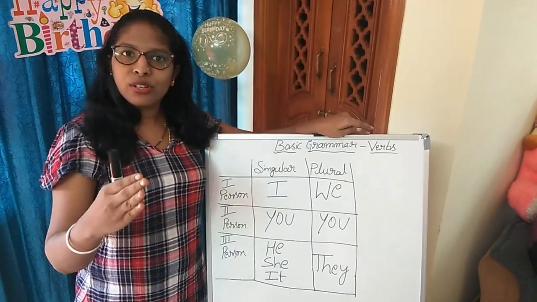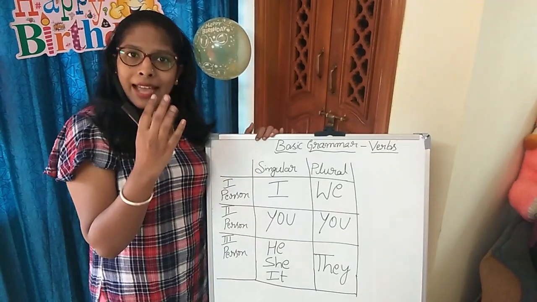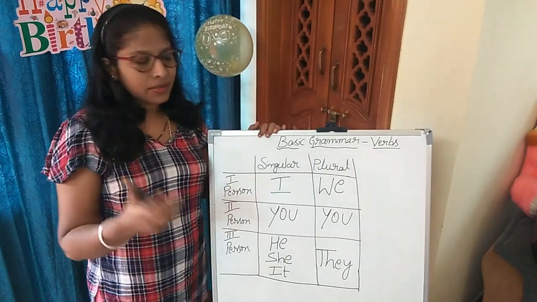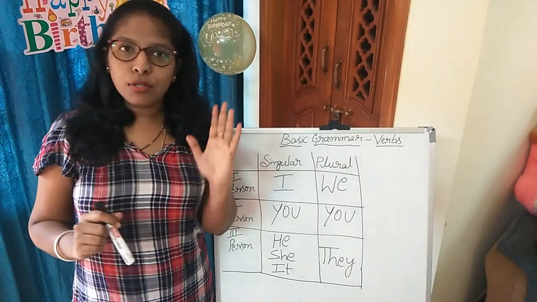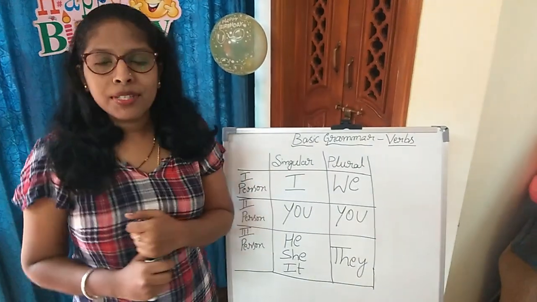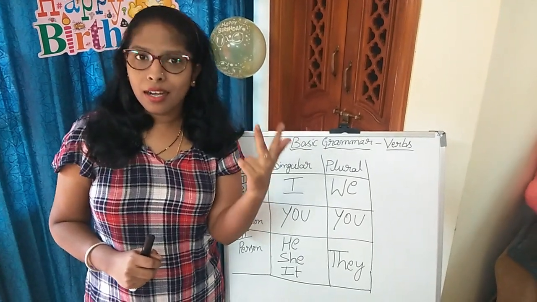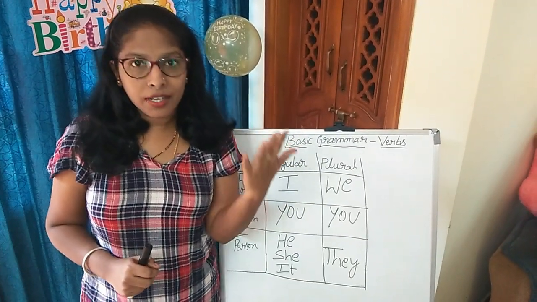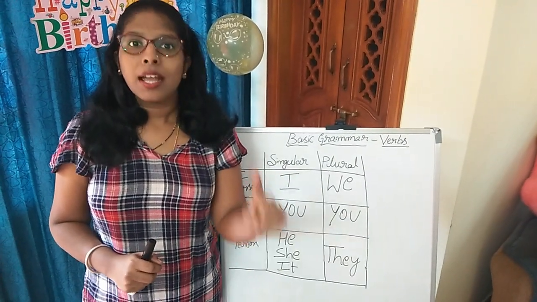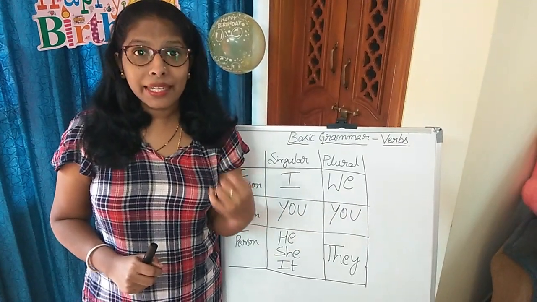So in continuation with the verbs, today we are doing helping verbs, do forms and also have forms. So these helping verbs are also called as be forms. So what are be forms? The same am, is, are, was, were. These 5 verbs are also called as helping verbs, and we also call it as auxiliary verbs. We also call it as be forms.